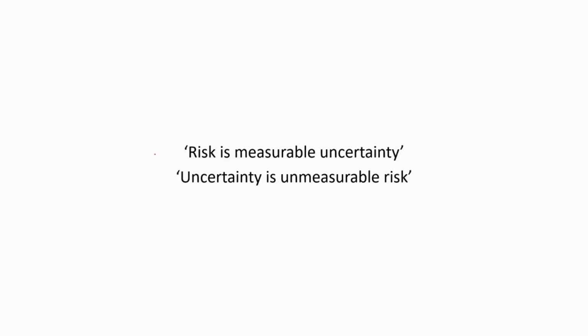To summarize this video, we discussed risk and uncertainty. We can conclude that risk is measurable uncertainty, whereas uncertainty is unmeasurable risk. What is uncertainty? Uncertainty is the unquantifiable future outcomes. If we can quantify these future outcomes, it will become risk, because we can quantify the risk. What is risk? Risk is the quantifiable future outcomes. If we cannot measure the future outcomes, it will become uncertainty, because uncertainty cannot be measured.